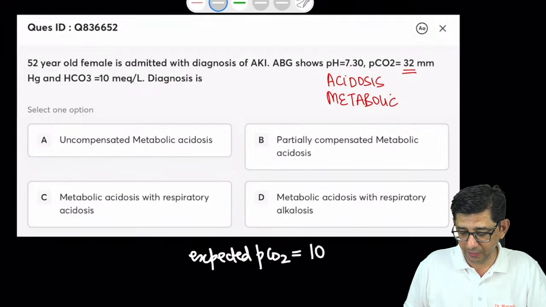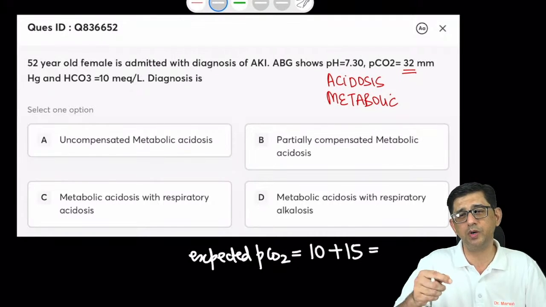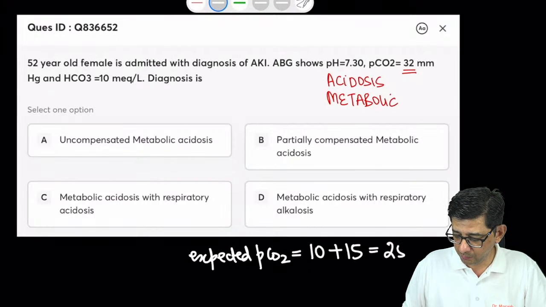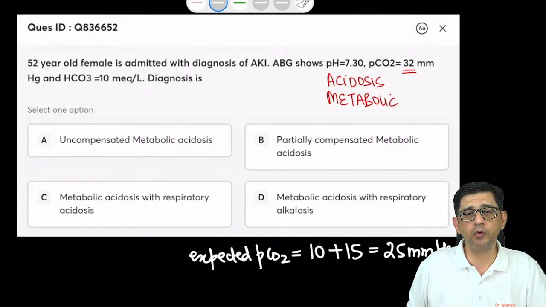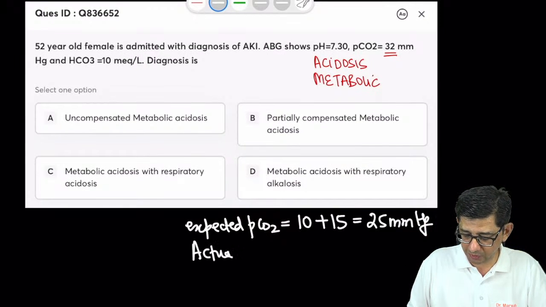Now the formula would be the value of bicarbonate, 10, plus 15. I'm not going into that traditional 1.5 into bicarbonate plus 8 plus minus 2. I mean, if you want to do that, I'm perfectly okay with it. But what you have to do in this question is calculate the expected PCO2 of the patient and then match it with the actual PCO2. You can see that the actual PCO2 in this question is 32 millimeters of mercury.